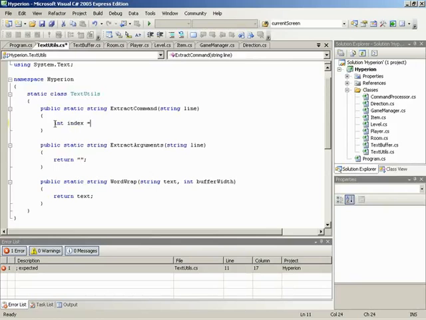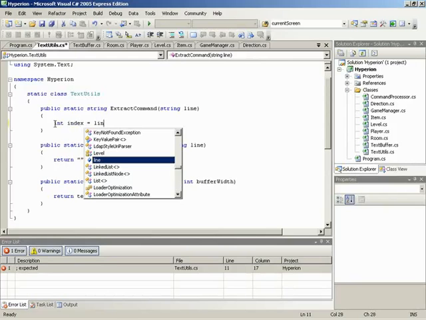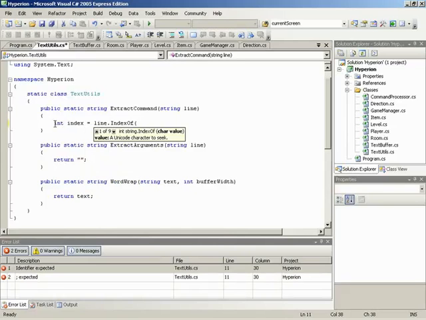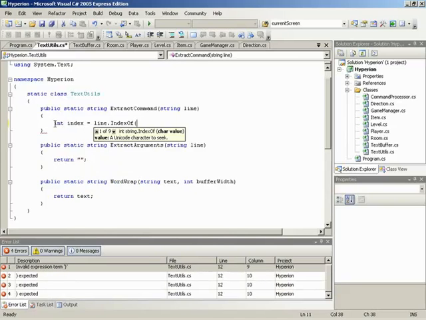And it is going to be equal to line, and we're going to call a method that's found within strings, any string object, and it is IndexOf. We can give IndexOf a character, so this will be a single quote, space, closing single quote, and then we'll end the line off.